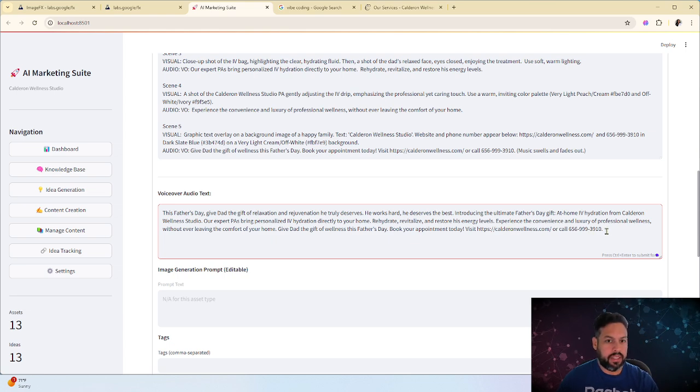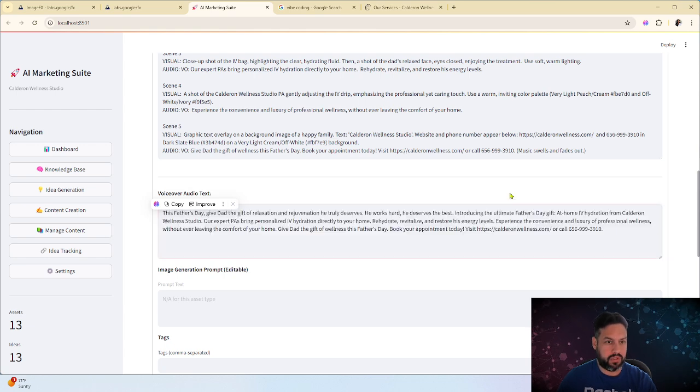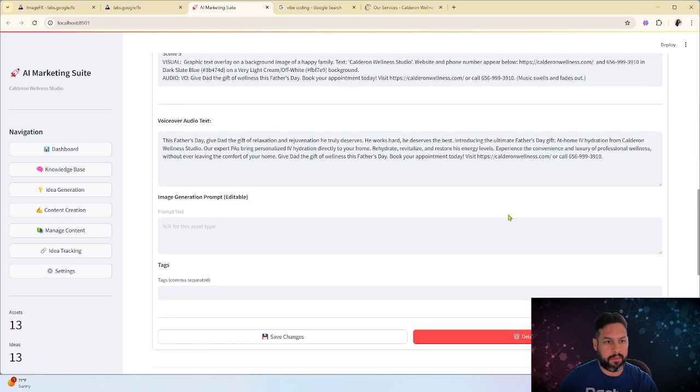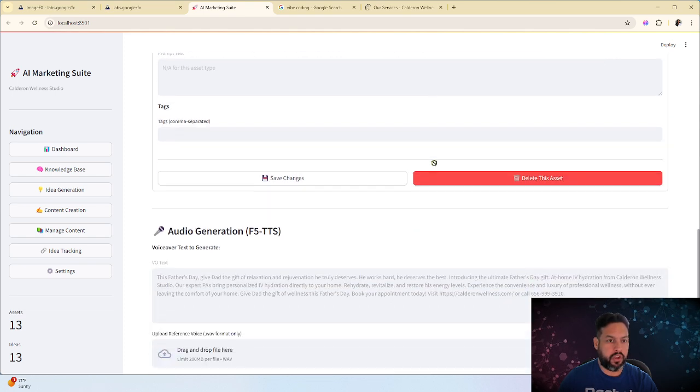But as you notice, it is always calling information from here because it's very tailored, right? It understands the information about the website, and so it is making it based on the website. I could change this or do something else. In this case, the information here, I think I'm good.